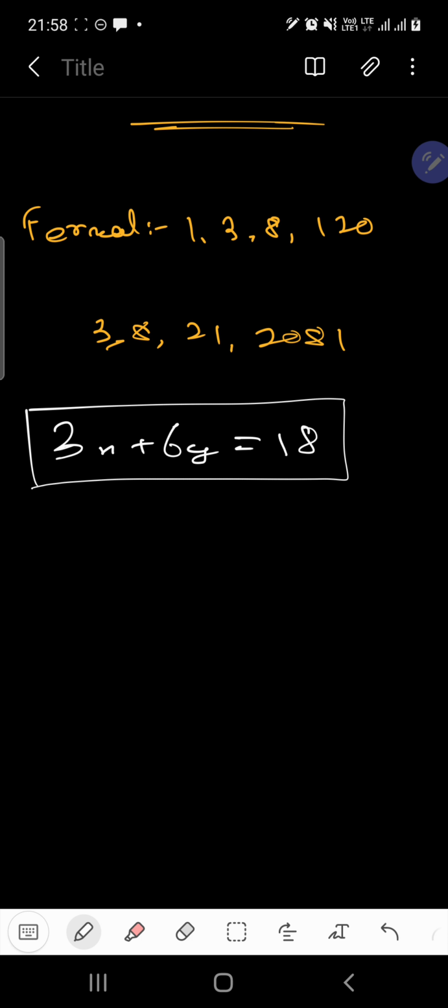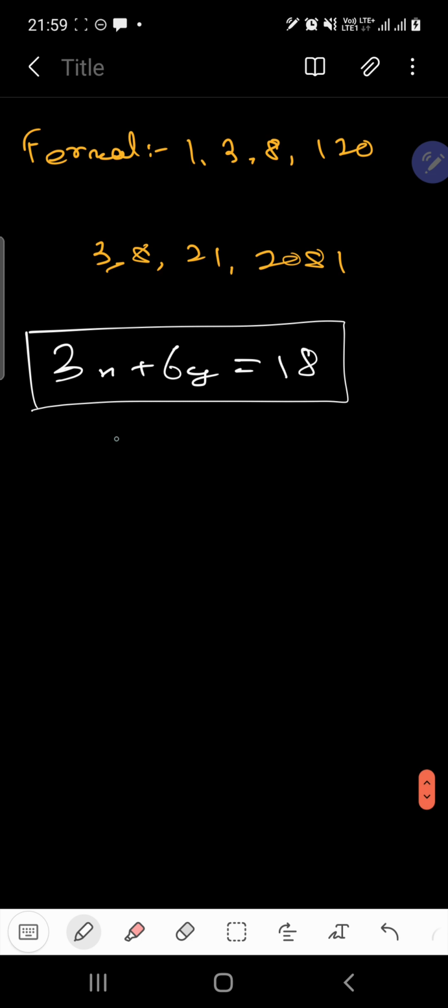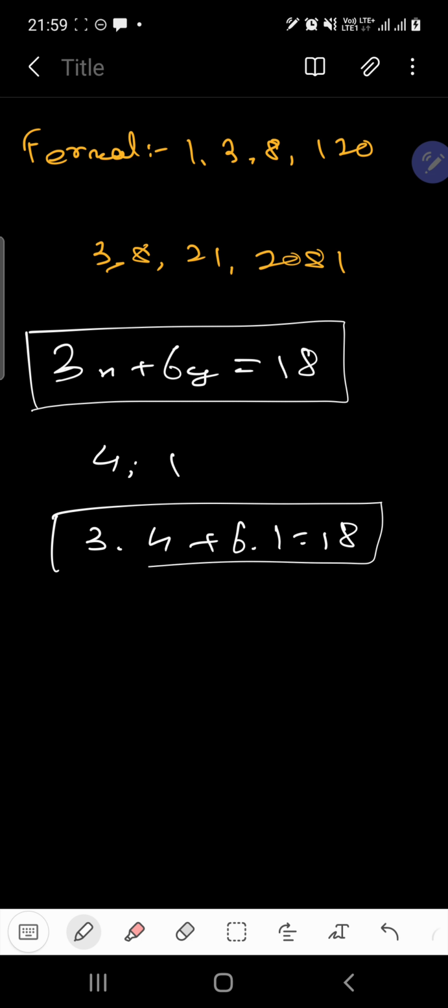Suppose you are given this equation, say 3x plus 6y equals 18. This is an equation given to you. Now if you are asked whether this equation is solvable or not, you can easily find the integers 4 and 1. That is, 3 times 4 plus 6 times 1 is 18. So it is actually solvable.